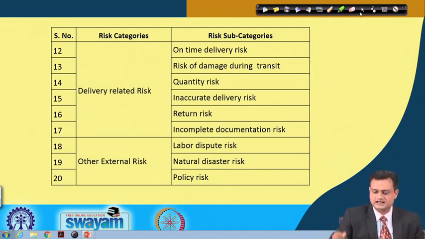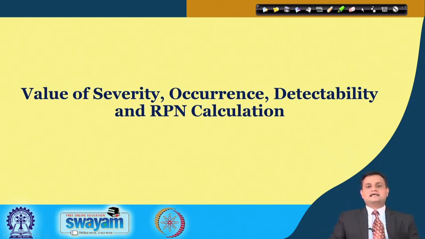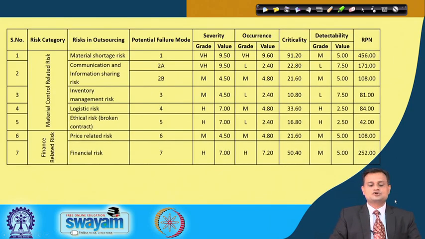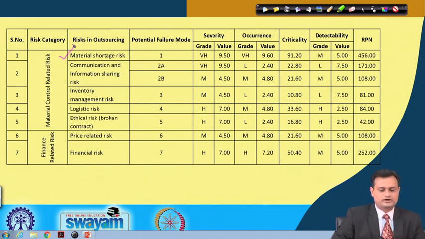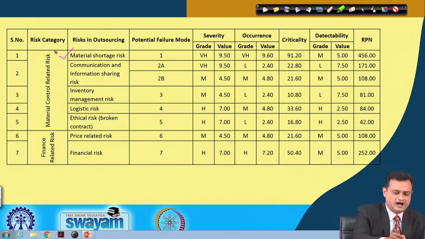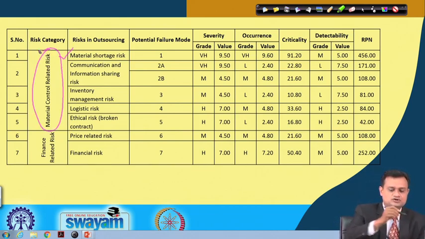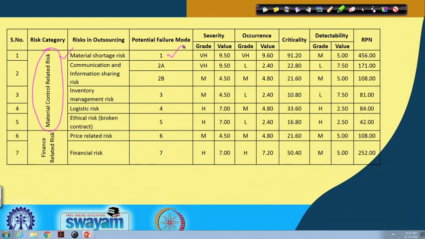With this I can now find the value of severity, occurrence and detectability for RPN calculation. So what I have done here, for each particular risk like material shortage risk, which is part of the risk category material control related risk, this is failure mode 1, the number I have given to a particular failure mode, and let us say the grade is very high and I assign some value 9.5.